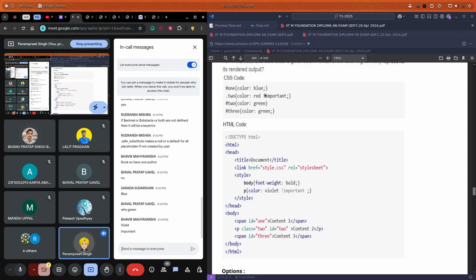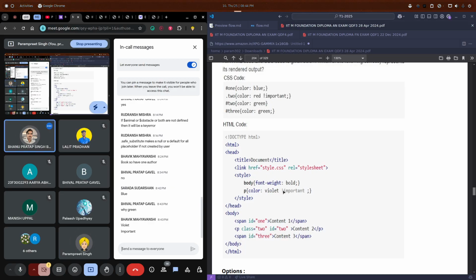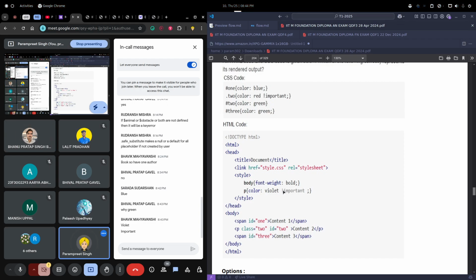What I will do is add important in the CSS, the same way we are adding important in violet. But why will we get violet? Because this is the case of precedence. The style tag will get more preference than the external CSS file. So this is what is happening. This is the case of preference or precedence.